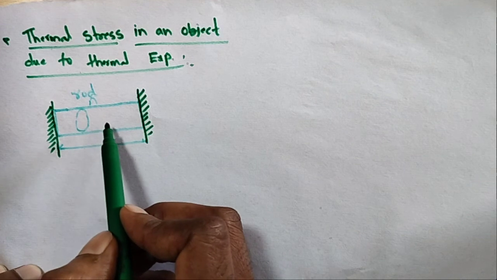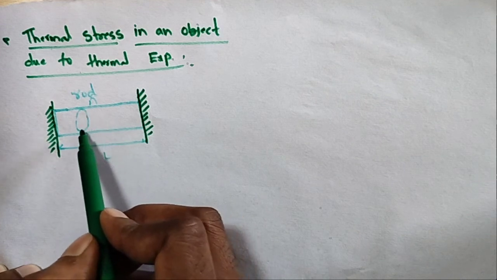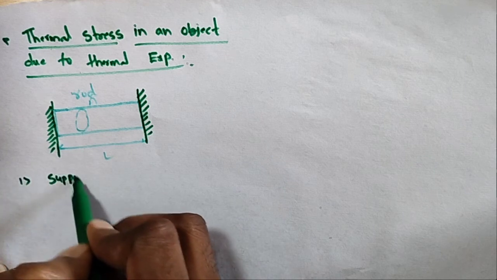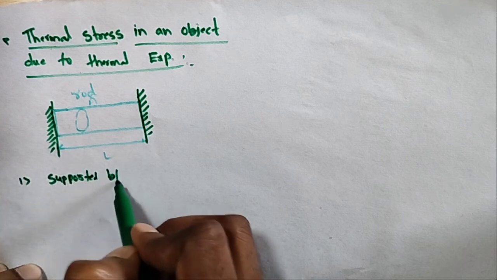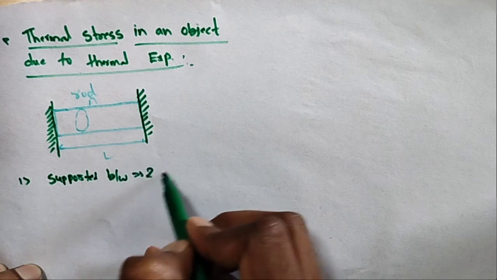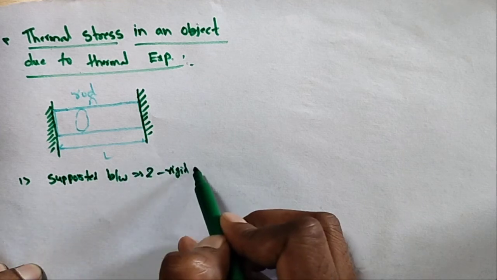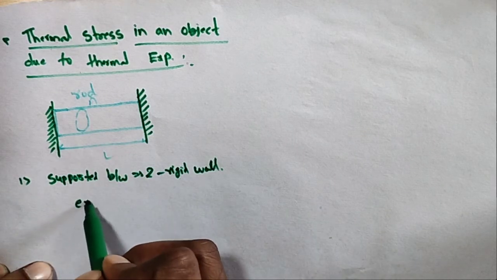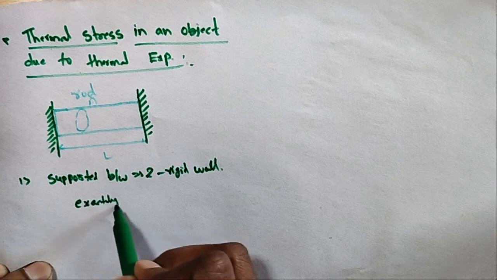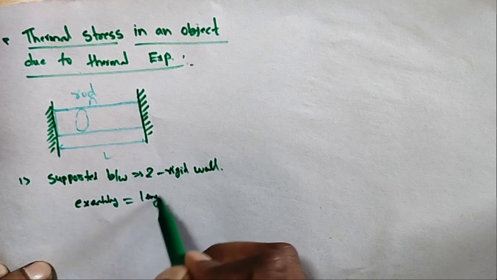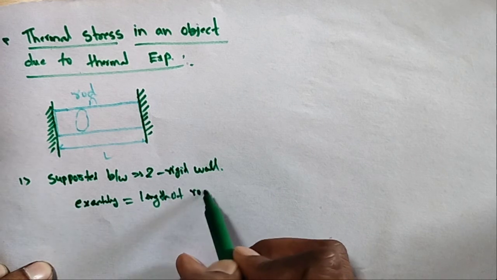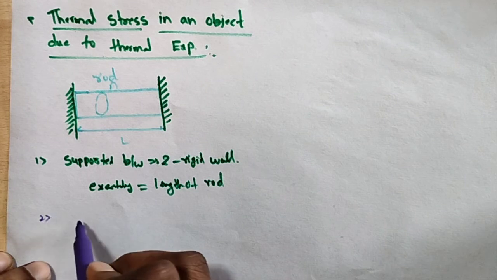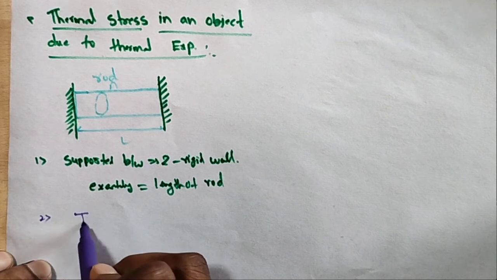So consider a rod of cross section A and length L, supported between two rigid walls. First point, the separation is exactly equal to the length of the rod. Suppose the temperature decreases.